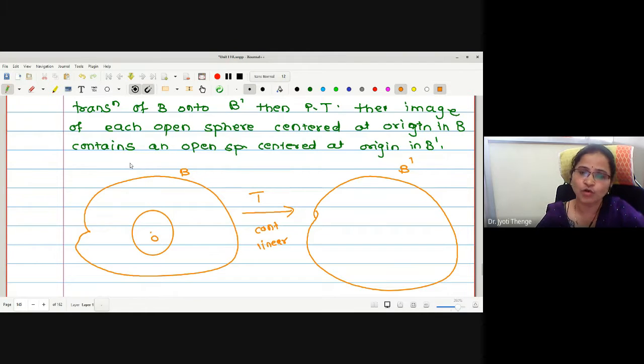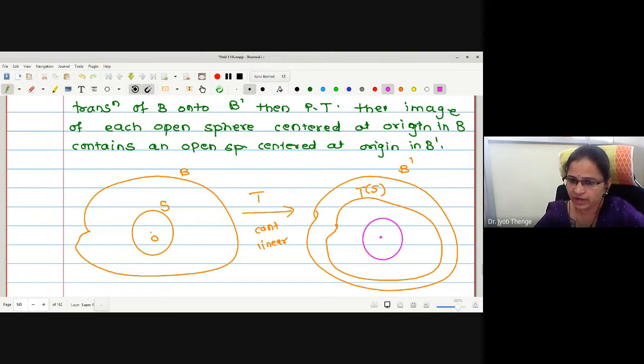If I call this sphere S, its image T of S, and our aim is to show that T(S) contains an open ball centered at origin in B dash. The origin of B dash I will denote by O dash. This is what the theorem wanted to show.